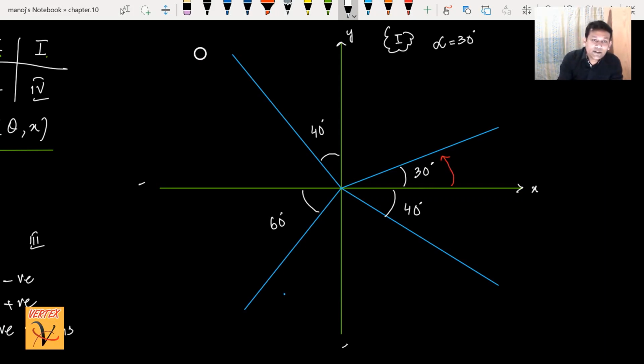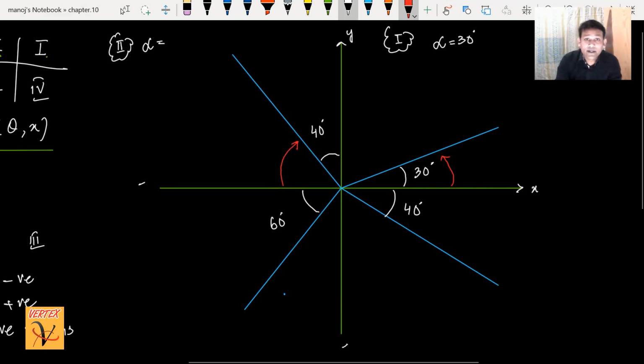When I move to the second quadrant, what's the method for alpha? From the nearest x-axis, and it can be clockwise or anti-clockwise, it's always positive. So when we have 90 minus 40 is 50, it means your alpha is 50 degrees.